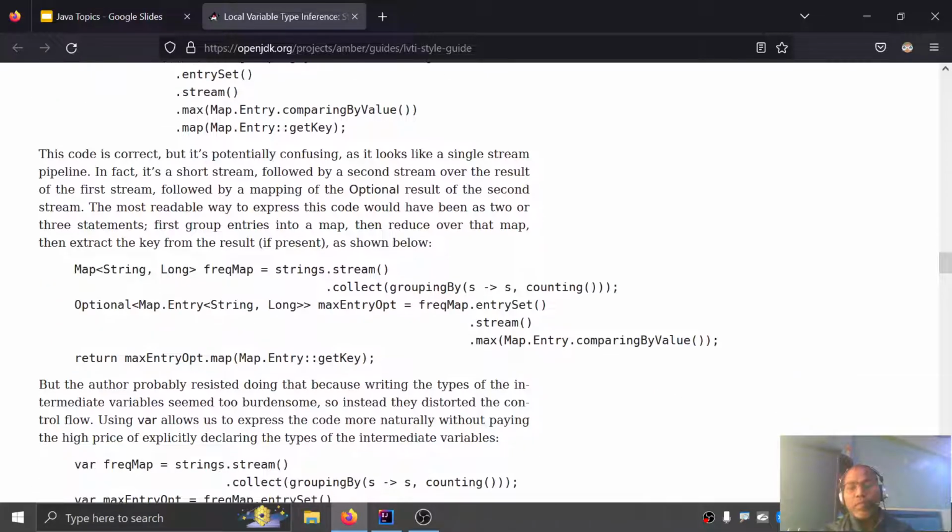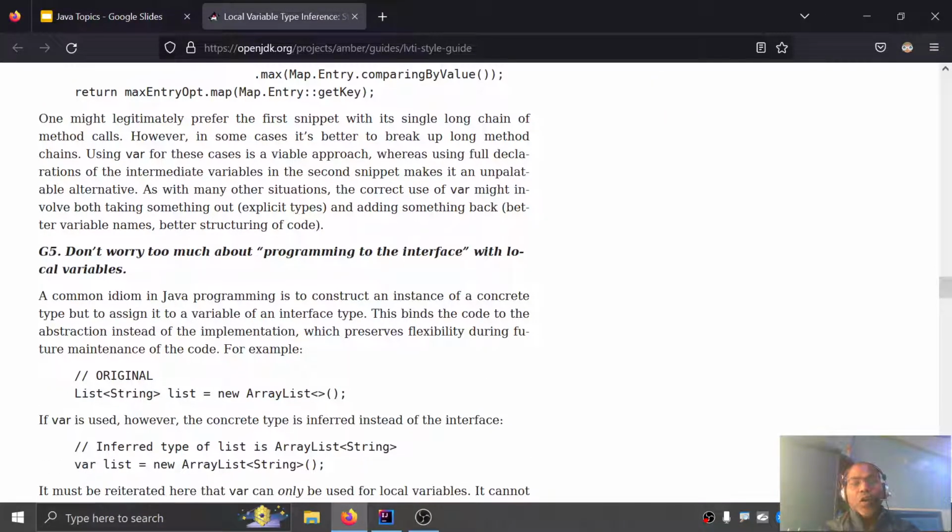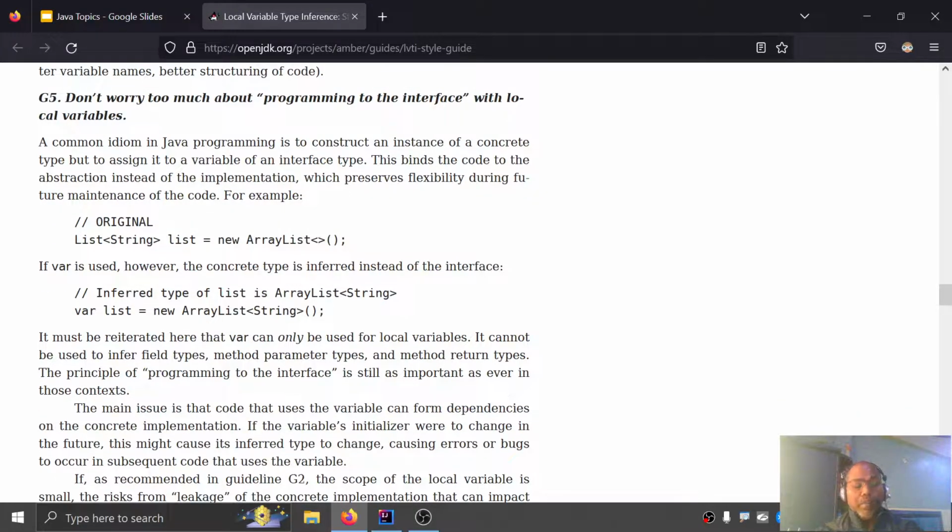So sometimes you might need your judgment and your understanding. Here, like the variable name, Optional Map.Entry of Long, String, a huge variable type; the best option is to simply use the var keyword, max entry output. Sometimes the var keyword really helps when writing huge, big data types like a map. In those places, the var keyword really helps the developer. But this is not a thumb rule that you can always use the var keyword.